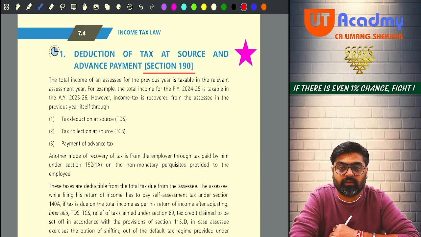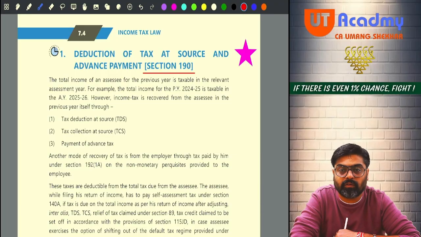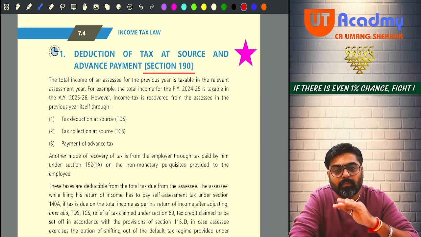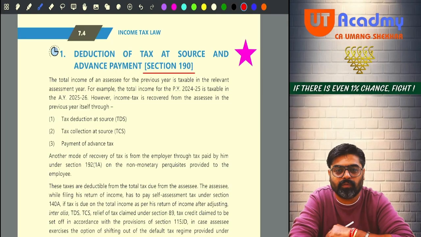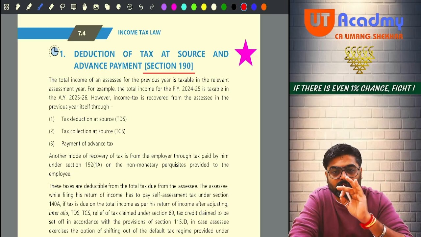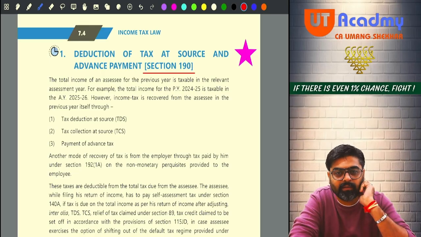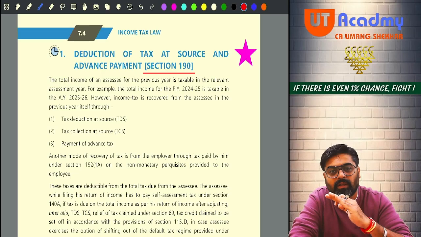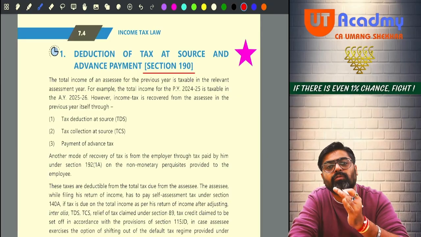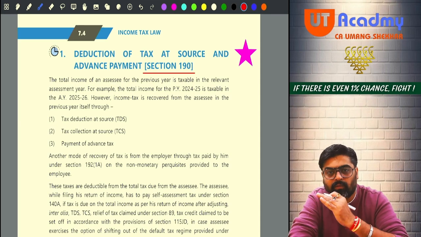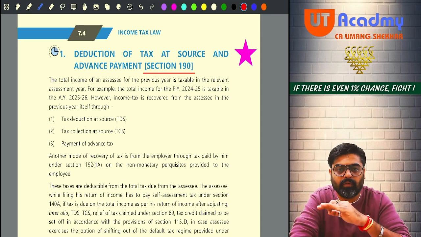Now what this section says: deduction of tax at source and advance payment. Believe it or not, I have explained this entire concept to you yesterday only. Pay as you earn scheme. During the previous year, there will be certain incomes which you are going to earn. On those incomes at source only, the payer will deduct TDS and he will give you the balance income.